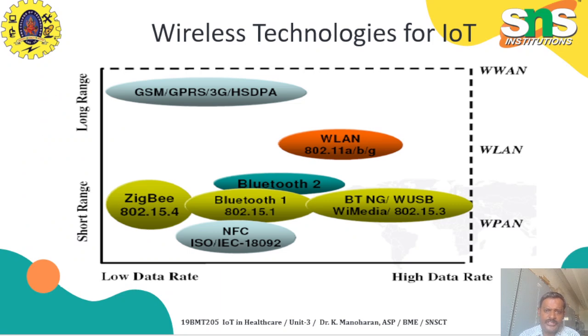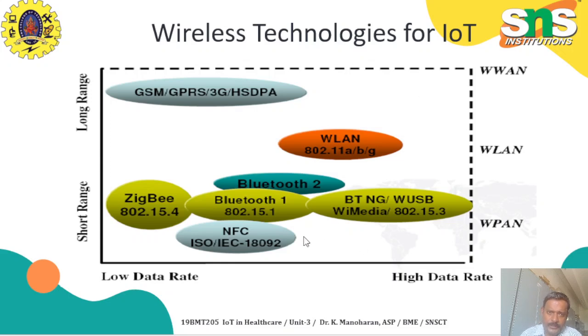Look at this. These are the wireless technologies, where we take data rate versus range. Actually, we expect high data rates and long-range communication, but the cost increases accordingly. Some applications can use short ranges, some can use long ranges. Similarly, some applications require only low data, while others require high data rates. When you choose low data rates or low ranges, the cost becomes less. So depending upon the application, we choose the technologies.